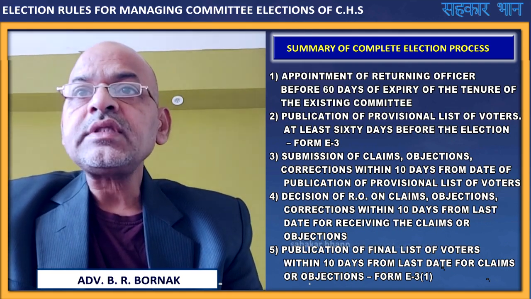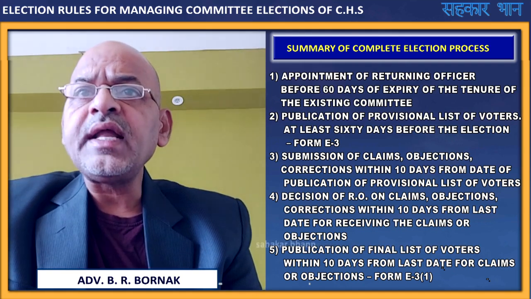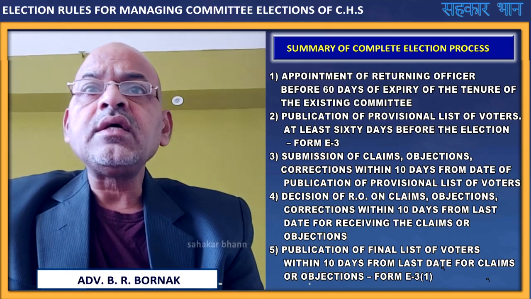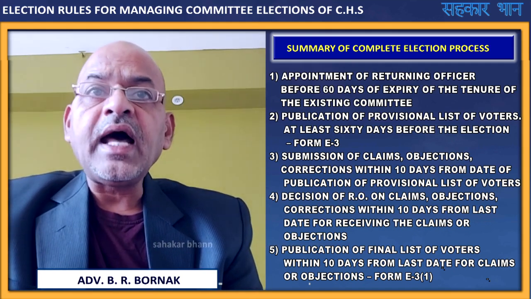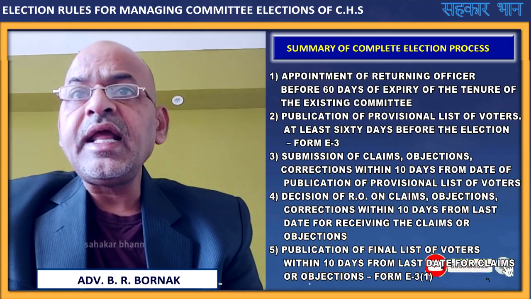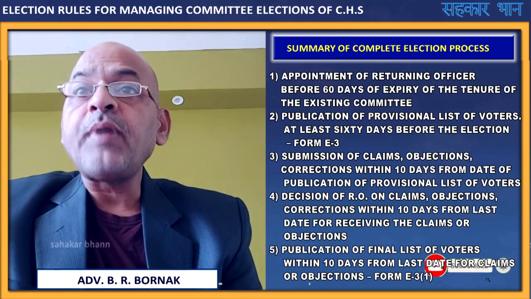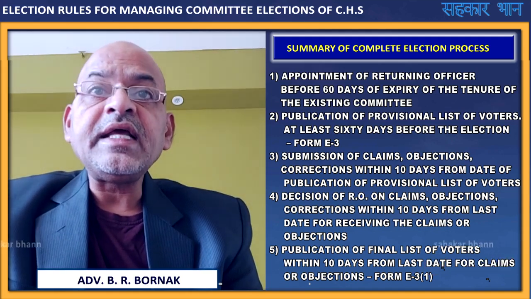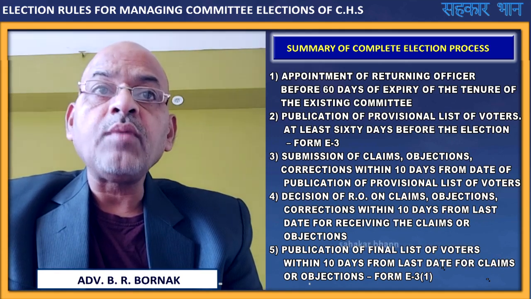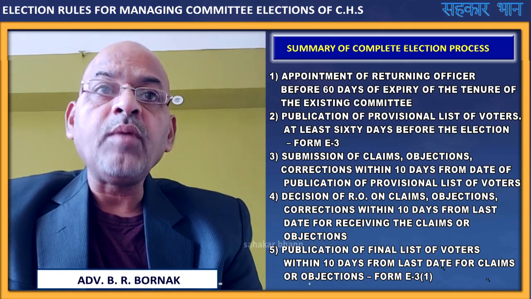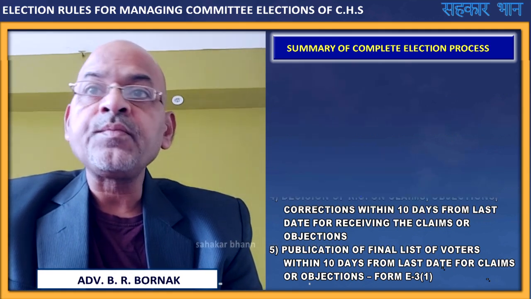Next stage, decision of returning officer on claims and objections for corrections, within 10 days from the last date for receiving the claims or objections. Next stage, publication of final list of voters, within 10 days from the last date for claims or objections, and this final list of voters is to be published in form E3 in bracket 1.